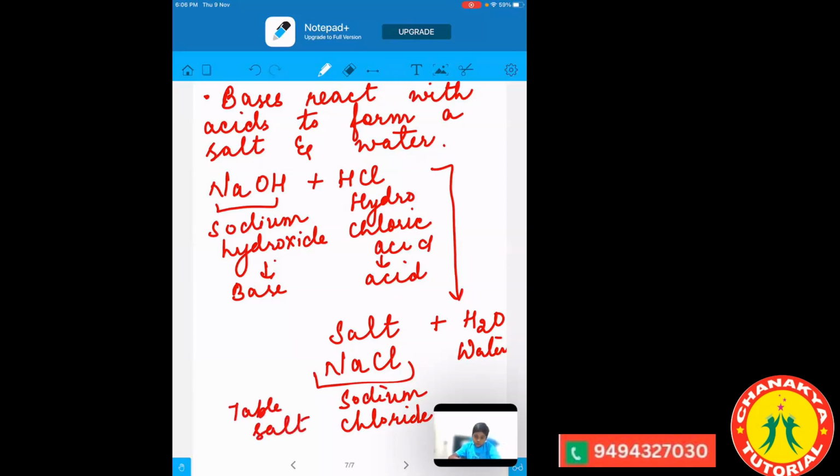The base was there, the acid was there, and both reacted together. They formed the salt called sodium chloride, and they also release the water, which is H2O.